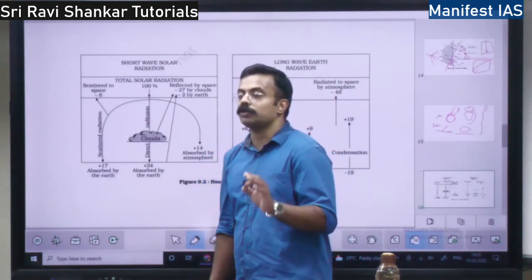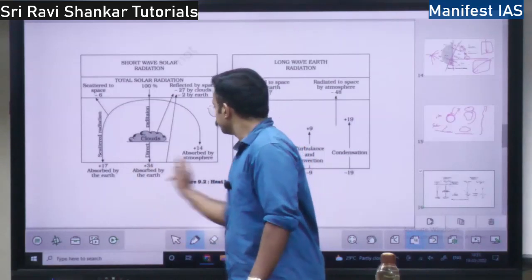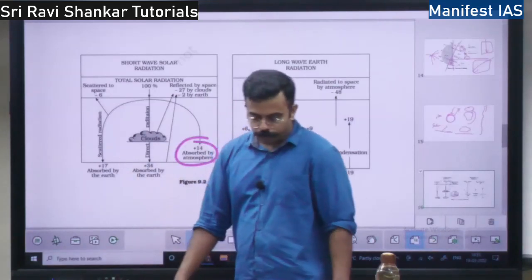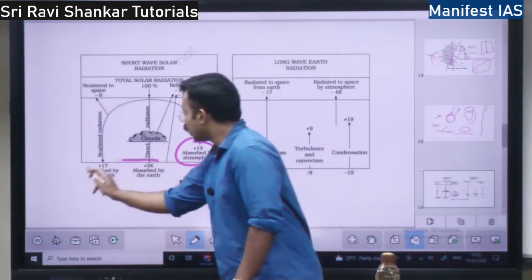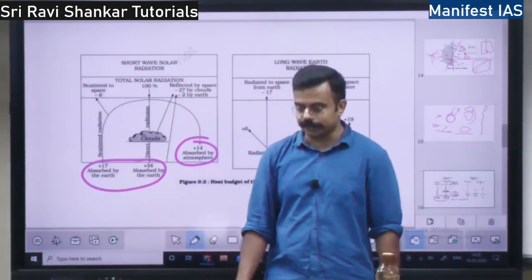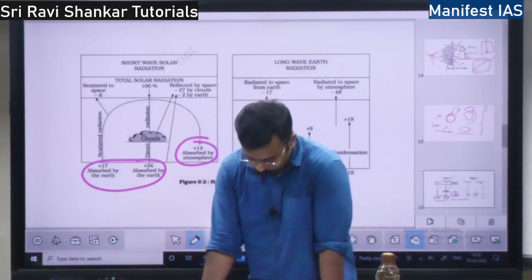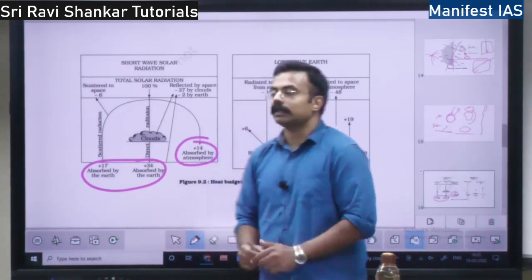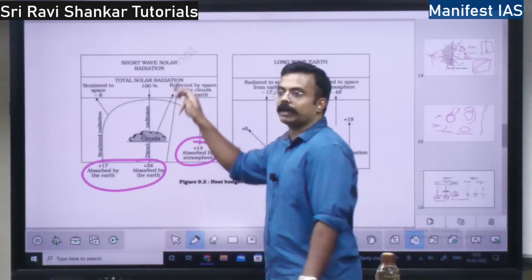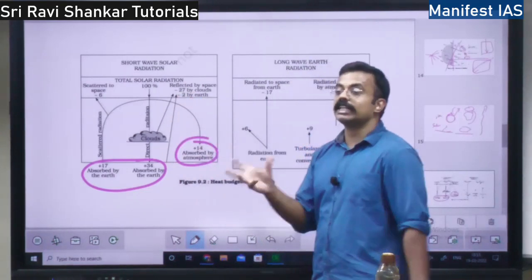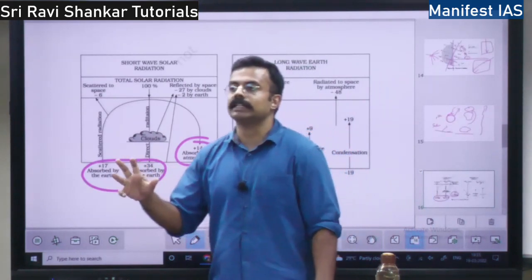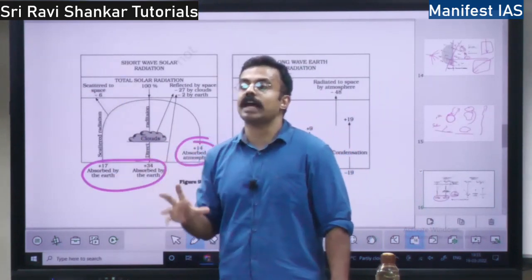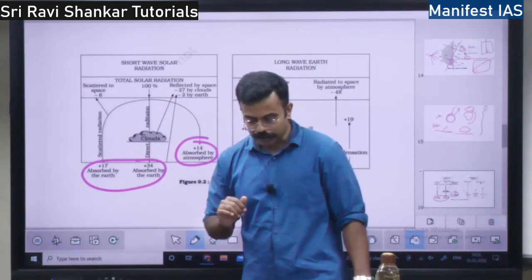The atmosphere absorbs 14%, and the surface will absorb 51% in total. The direct reflection of the sun's rays by the earth is called the albedo of the earth, right?